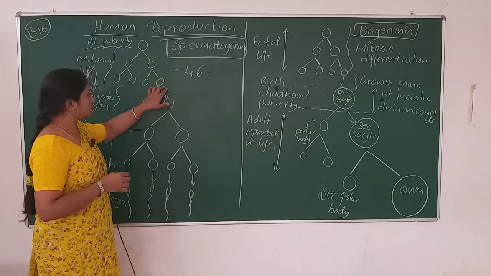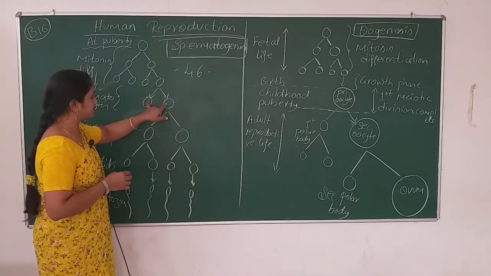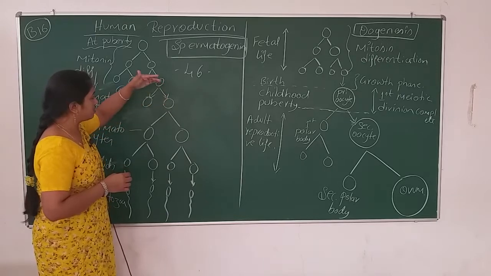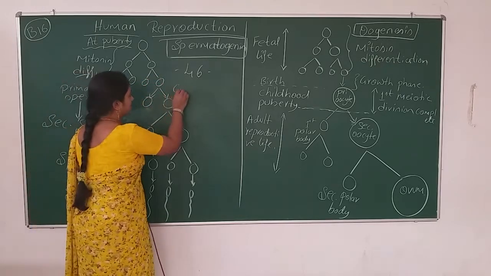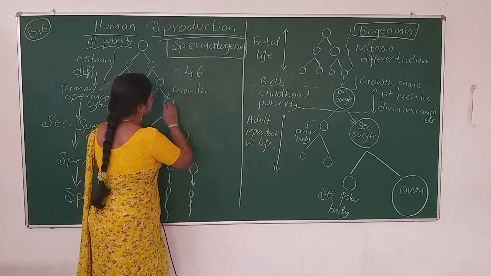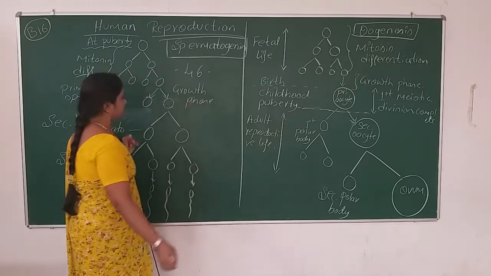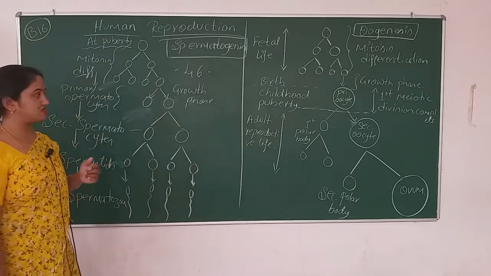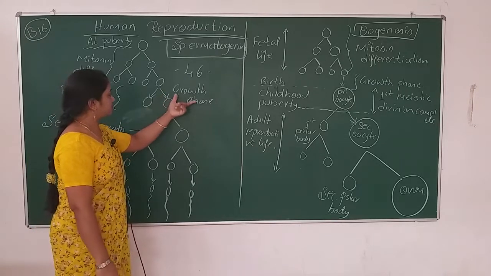So this is the spermatogonia. When it starts, we have to mention the growth phase here, where the contents of the spermatogonia increase.